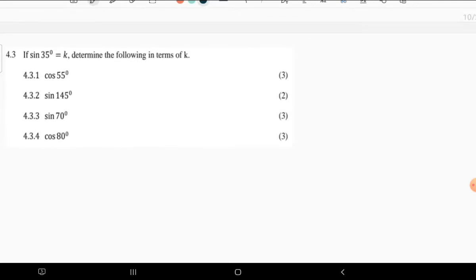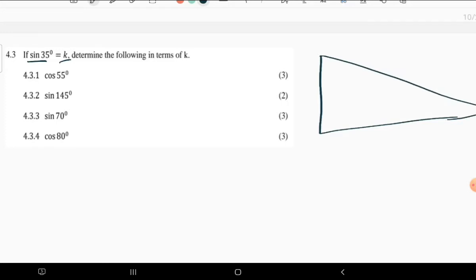Question 4.3. We have this kind of situation where sine 35 is equal to k. Once you see something like that, just go straight to your diagram.